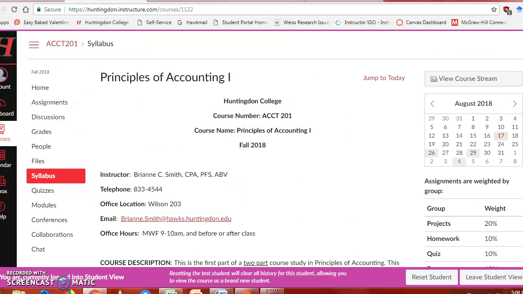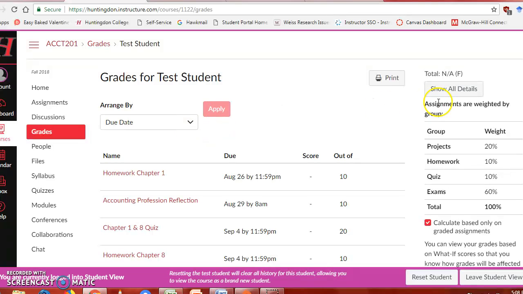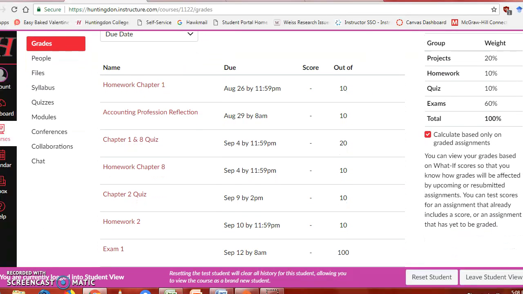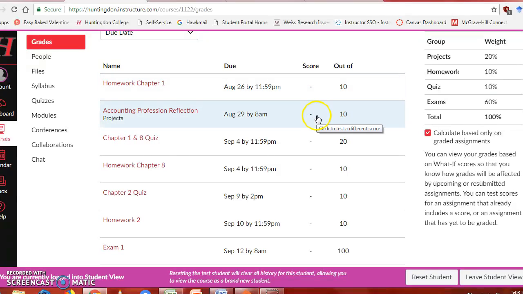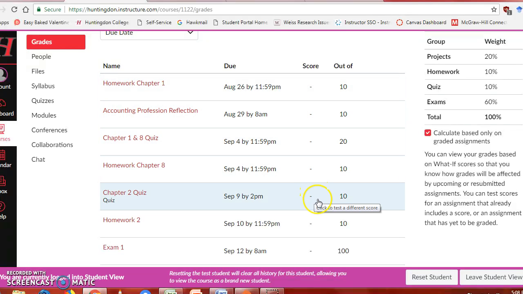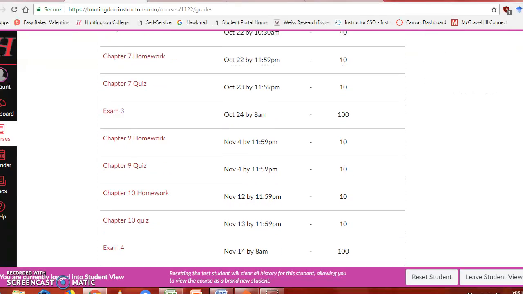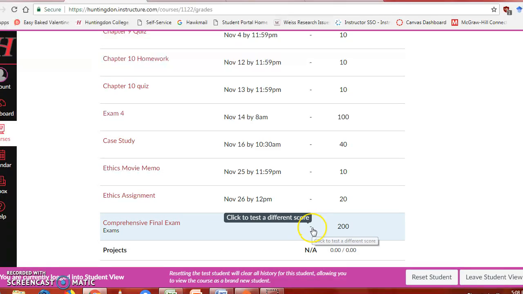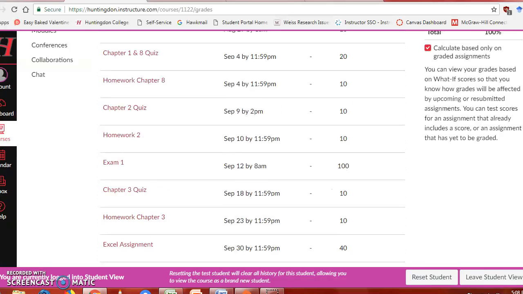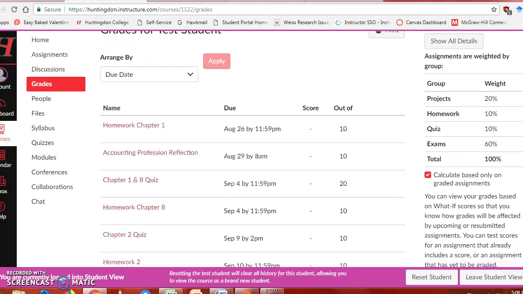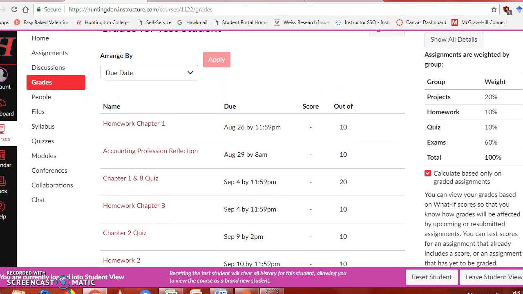One other area that I want to make sure to mention that I almost forgot is if you go to grades, you'll be able to see, as I post grades, your score that you receive will fill in here to each of the grading lines. And as we get closer to midterm or final, you can even click on it and add in a predicted score to estimate what your grade would be. And so as the semester moves along, this grading page will really become more important.